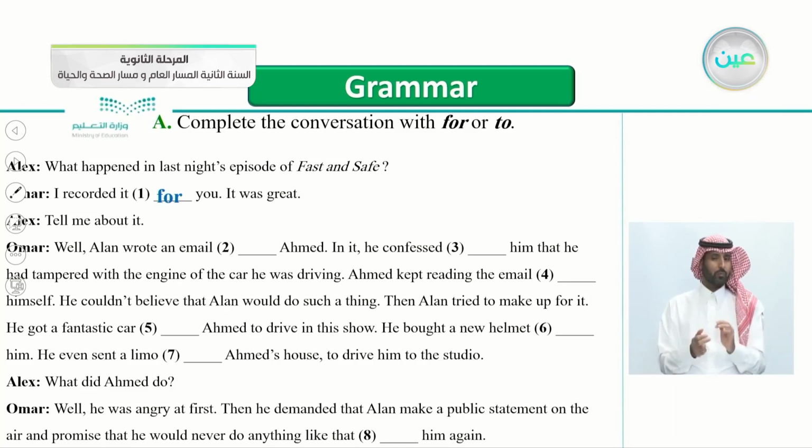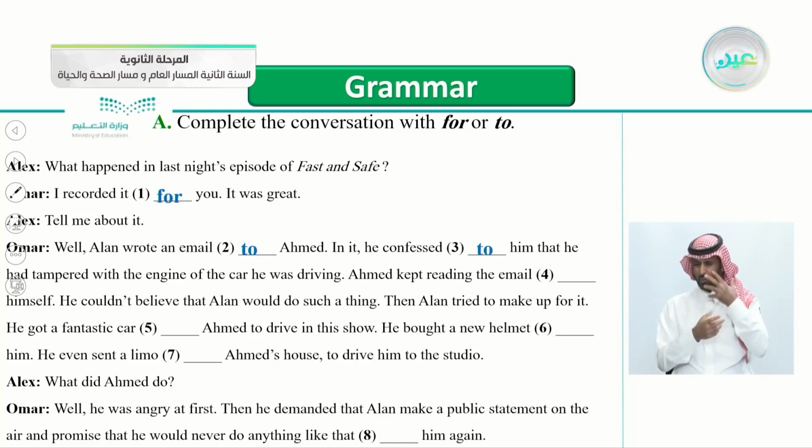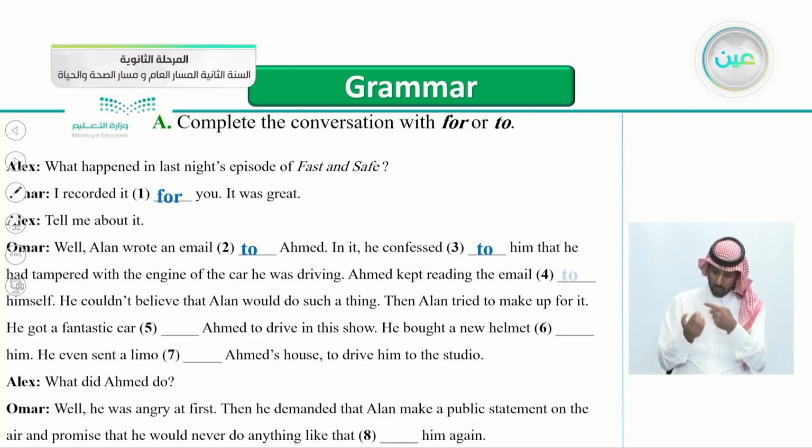Well, Alan wrote an email, Ahmed. So is it for or to? Yes, Alan wrote an email to Ahmed. So the email is going from Alan to Ahmed. If we said for, it means that Alan wrote an email instead of Ahmed. In it, he confessed to him that he had tampered with the engine of the car he was driving. Ahmed kept reading the email to himself. That's correct.